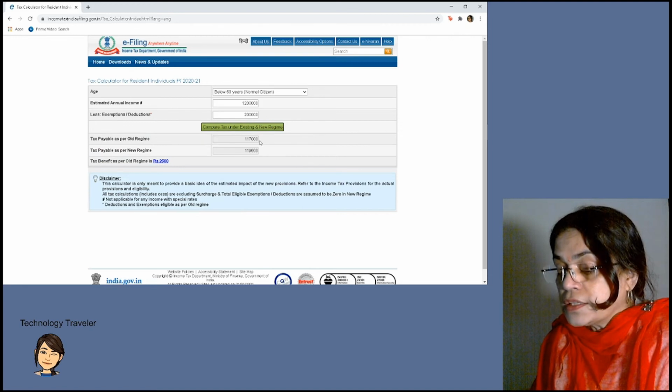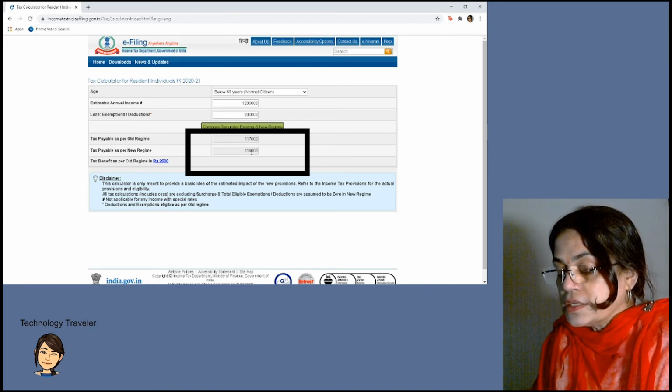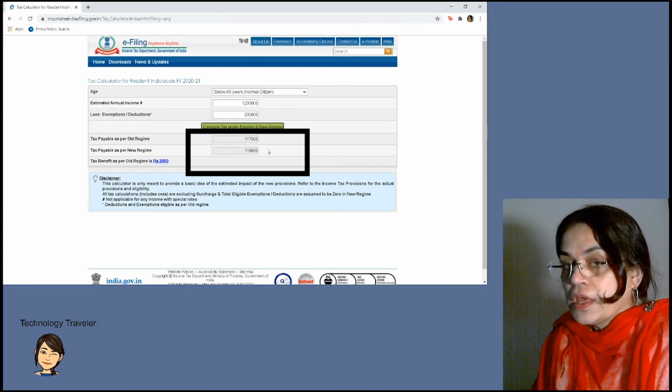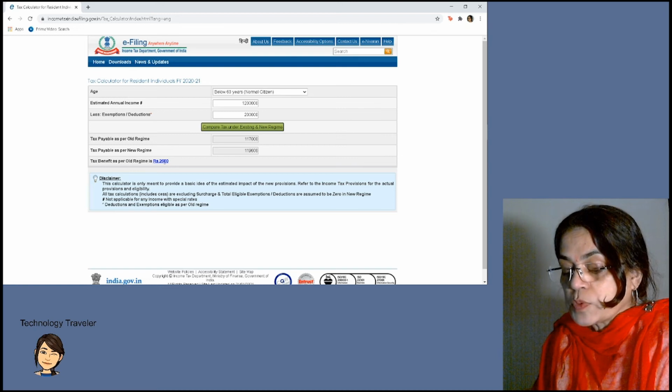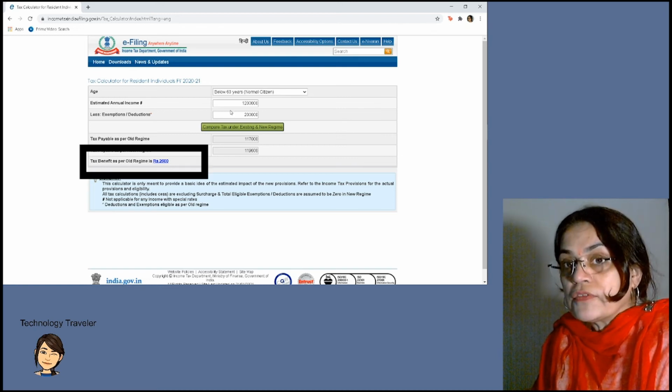And there it's exactly the same figure as was calculated in the app, 1,17,000 for the old regime and 1,19,600 for the new regime. And it's showing a tax benefit as per old regime of rupees 2,600. So we are able to verify the values of the app. Now you know your taxable income.